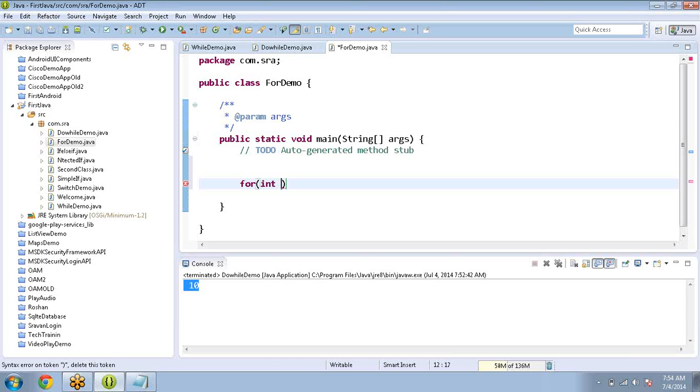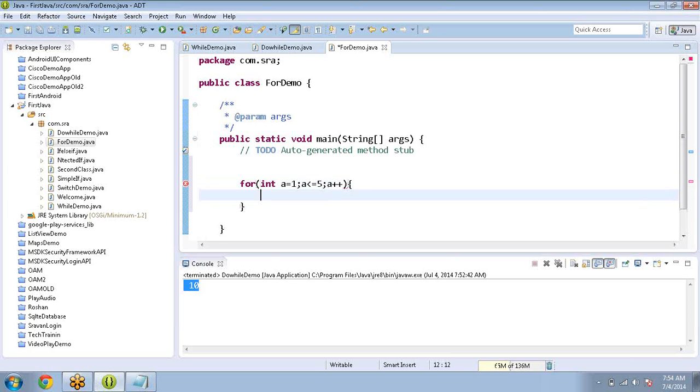So here also: int a equals 1; a less than or equal to 5; a plus plus. System.out.println, plus a.